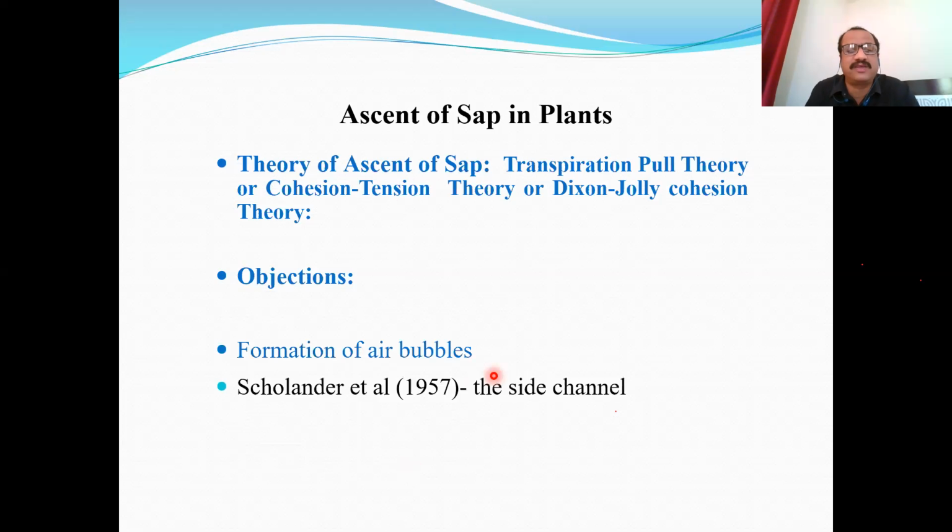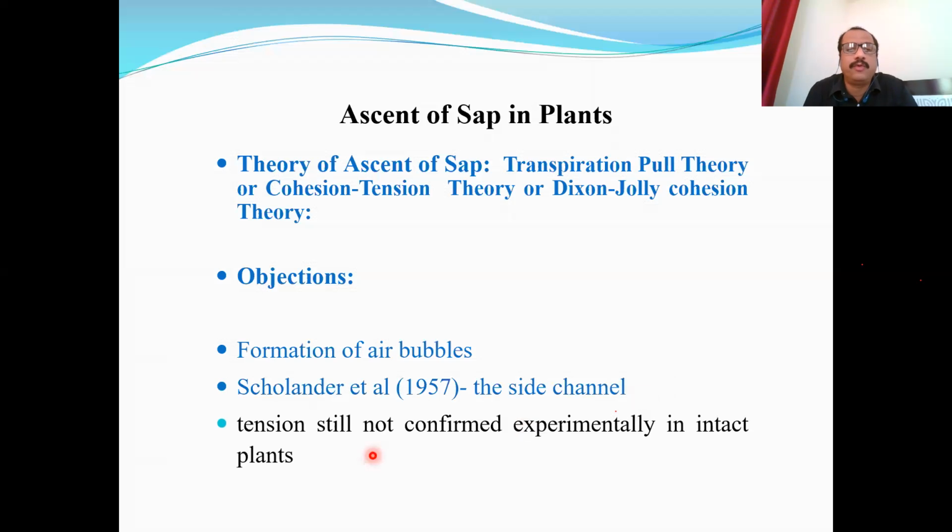But another scientist, Scholander, in 1957 disapproved or overruled this objection by stating that there are side channels, because there are so many xylem vessels running parallel to each other, and when there is a problem of air bubbles, then this water column may gain side channels through the lateral pits which are present on the xylem vessels, and when the air bubbles are dissolved, again they regain their original channel. So there is no problem.